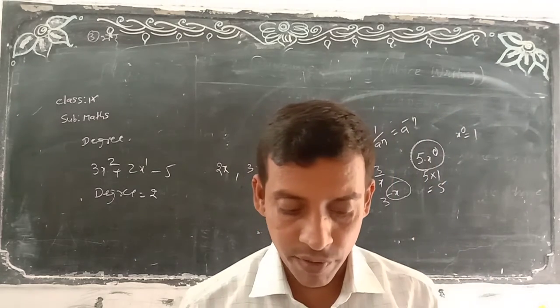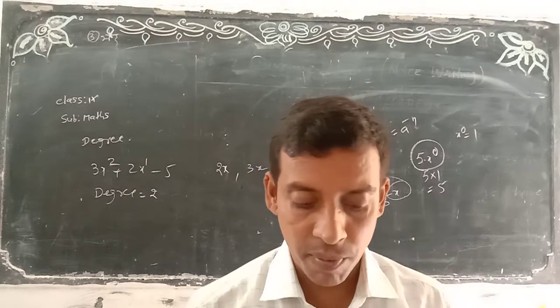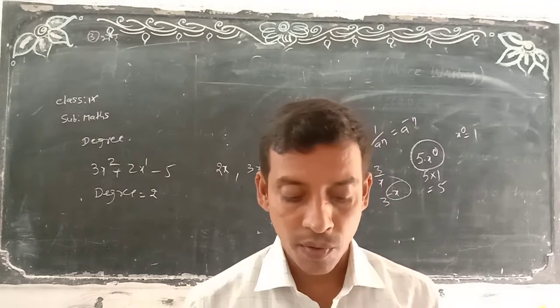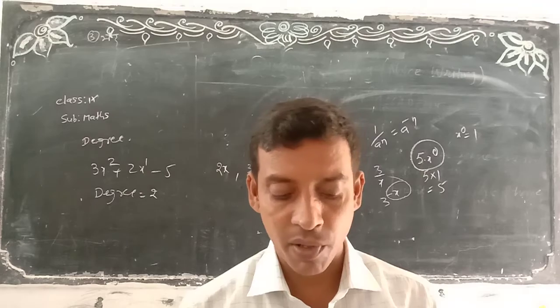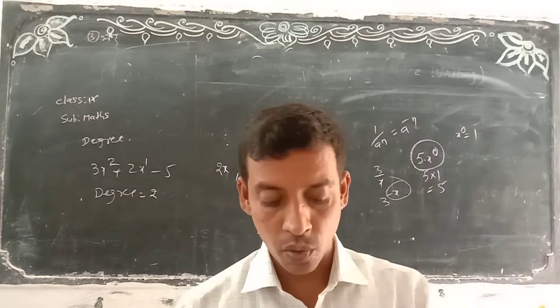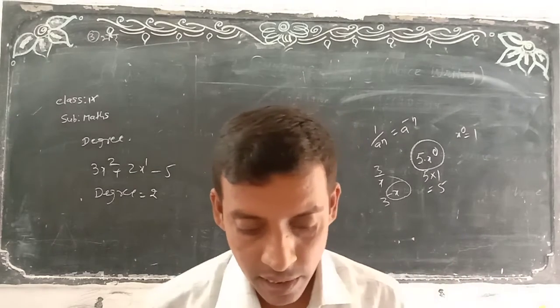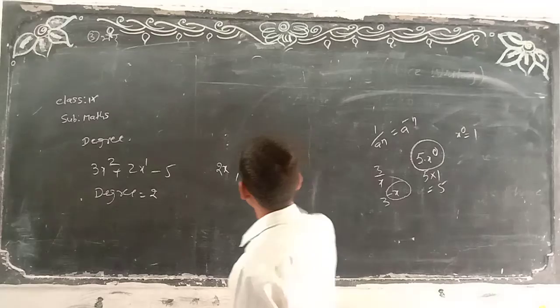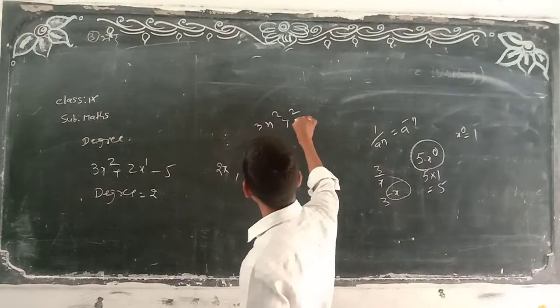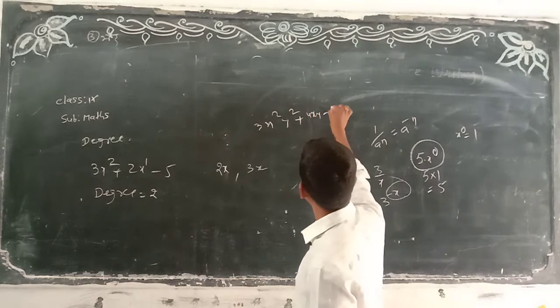Let us look here. Finding the degree of the polynomial. So, first example, 3x square plus 7x plus 5. Which is the highest power? Highest power is what here? 2. So, what is called as a degree is what here? 2. Okay, now is it clear? Degree what here? 2. Next, second one, 3x square y square plus 4xy minus 7.